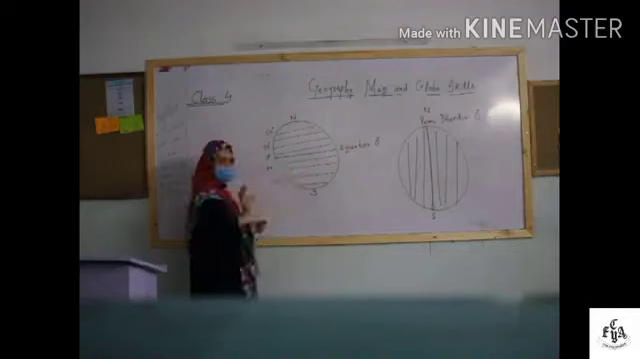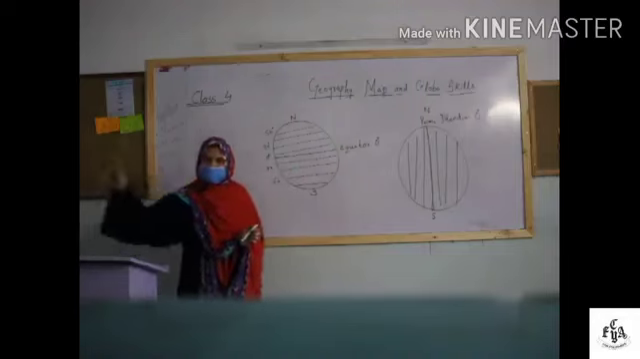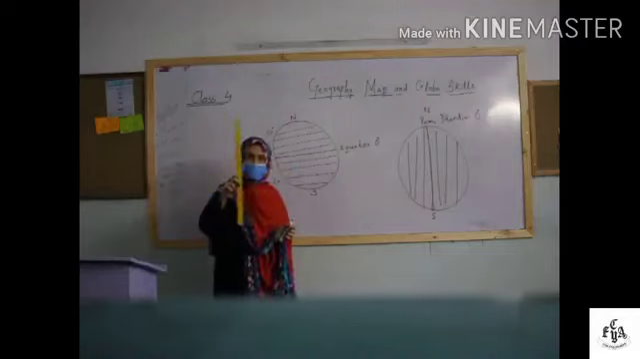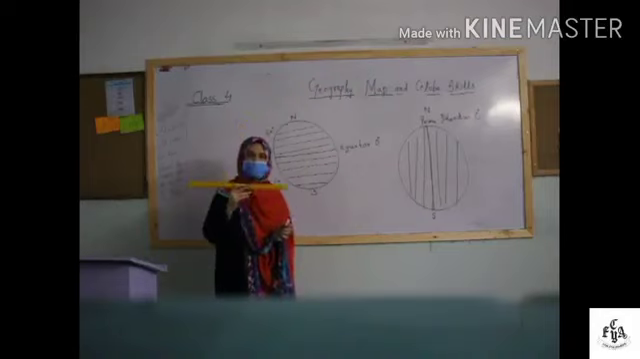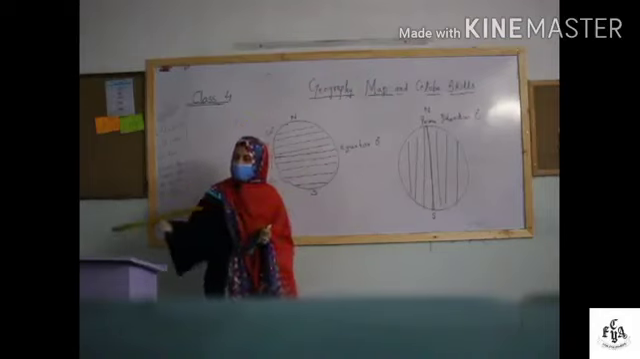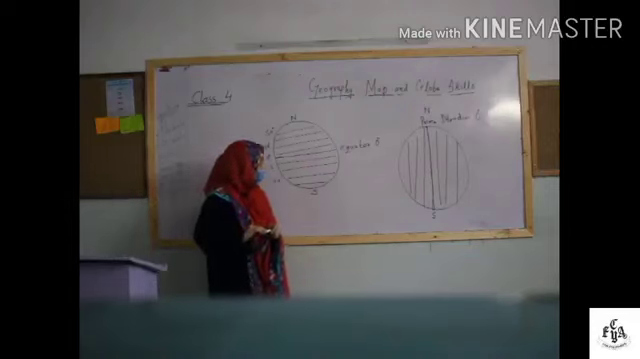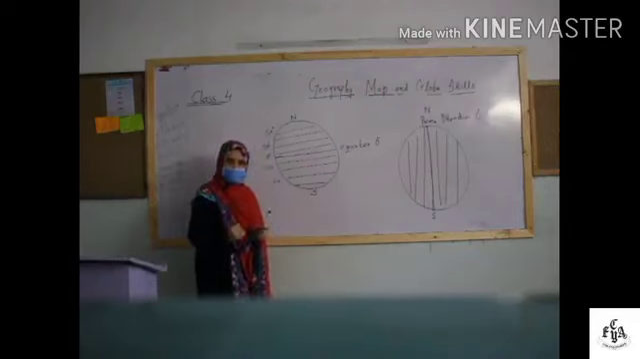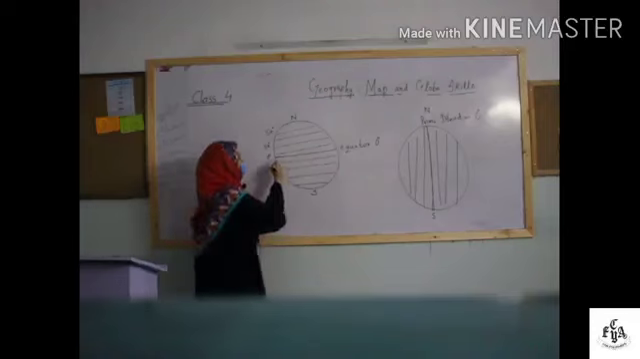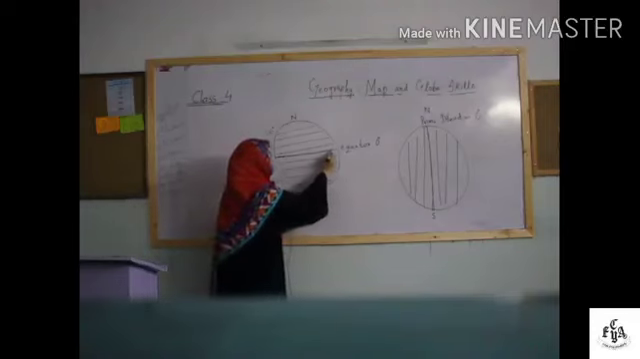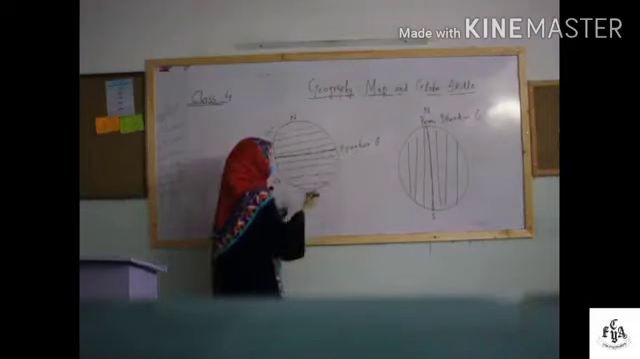Latitudes are the horizontal lines. This is horizontal and this is vertical. So these horizontal lines are called latitudes. Scientists have divided the earth into different parts through these latitudes. They have drawn a middle line. This middle line is called the equator.